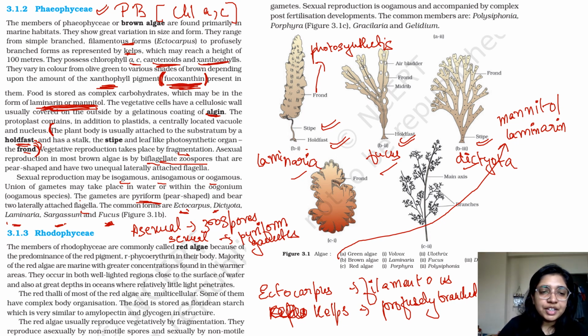Now let's come to Rhodophyceae, and as the name suggests, it has an R in the front. That means it's the red algae. The members of Rhodophyceae are commonly called red algae because of the predominance of the red pigment, which is phycoerythrin. So when we are talking about